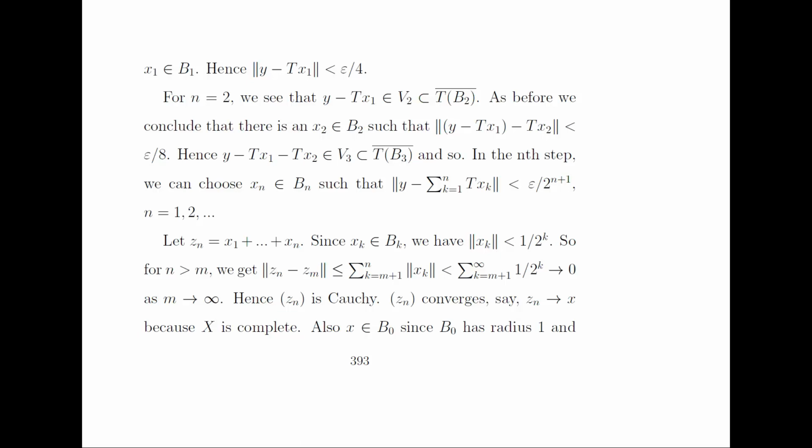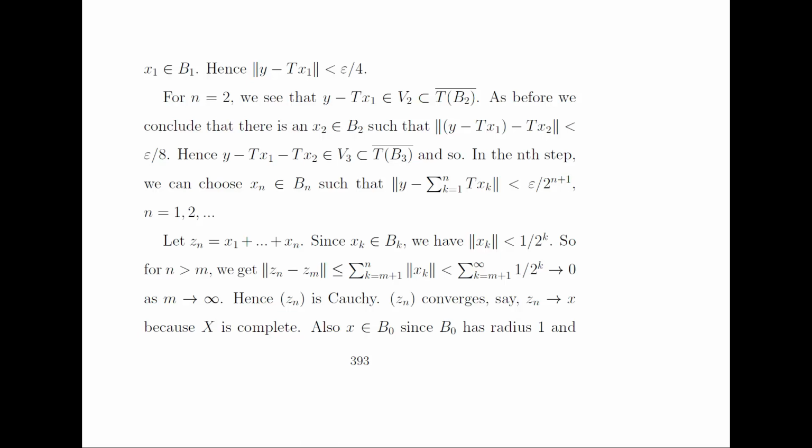In another step, we can choose xn belonging to Bn such that the norm of y minus the summation of all these Txi's over the i's is less than epsilon by 2 raised to power n plus 1. So let Zn be equal to x1 plus x2 and so on up to xn, and since xk belongs to Bk, we have the norm of xk less than 1 over 2 raised to power k. So for n greater than m, the norm of Zn minus Zm is less than or equal to the summation of the norms of xk, which is less than the summation of 1 by 2 raised to power k, which converges to 0 as m converges to infinity. Hence, the sequence Zn is a Cauchy sequence.